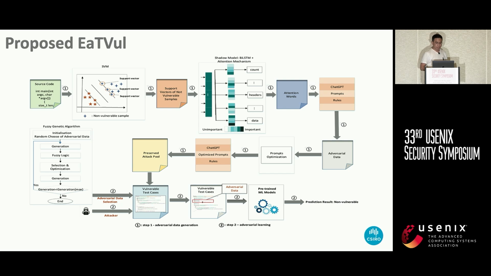Now let's have a look at the proposed scheme. The proposed scheme consists of two stages. The first stage, number one on top of the arrows, is the adversarial data generation process, and the second stage is the adversarial learning, number two on top of the arrows.